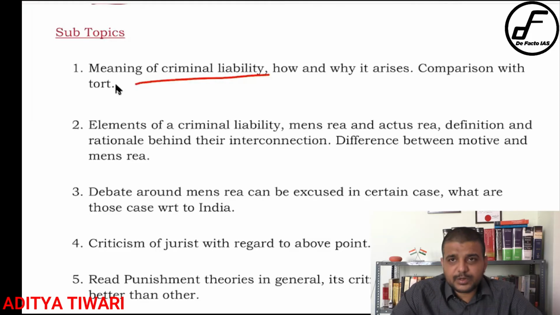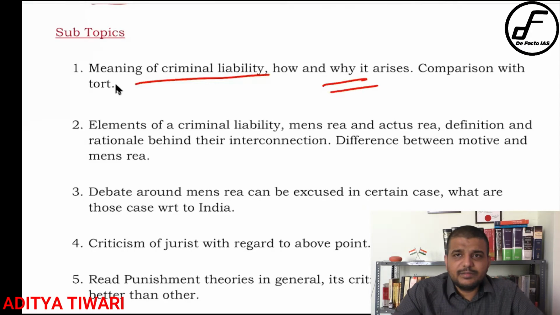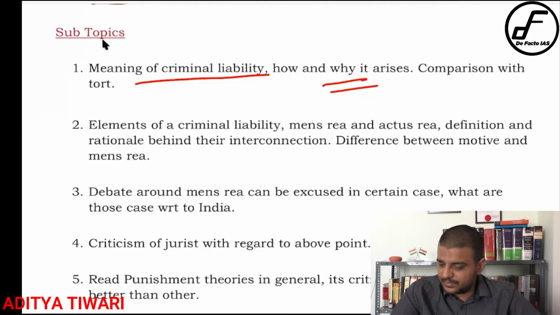There is a very important principle that I will talk about in the notes as well. That principle has to be studied in a very good way. And then why does it arise? Why do we need to punish an individual? The assumption in the common law is that if you do a harm against an individual, somehow it will do a harm against the whole society. So basically you are trying to protect society from that particular individual. That is the primary rationale for trying to punish a deviant behavior.